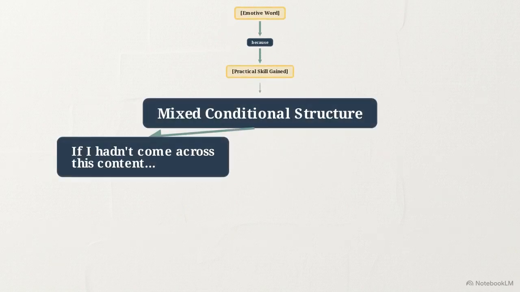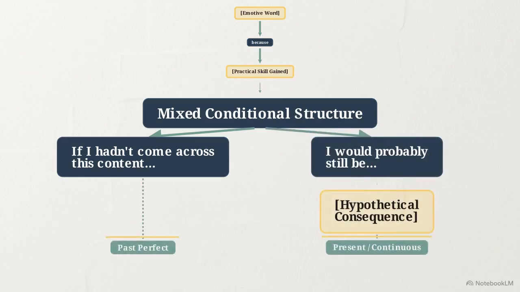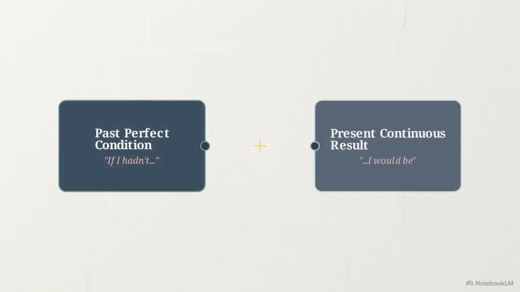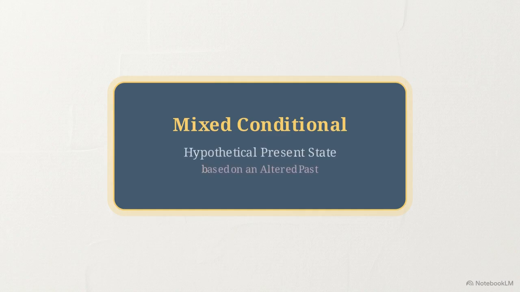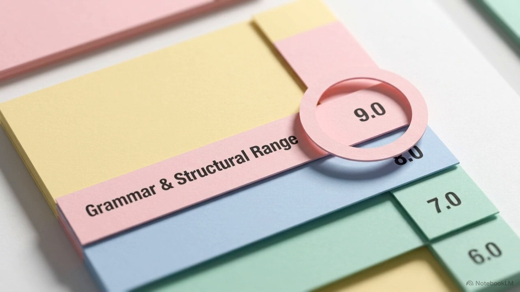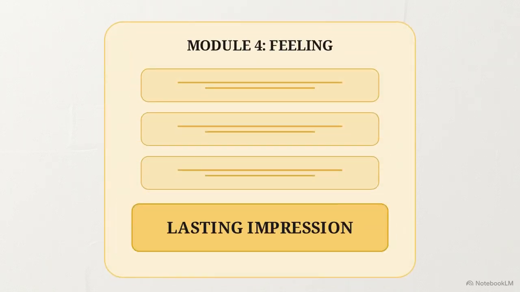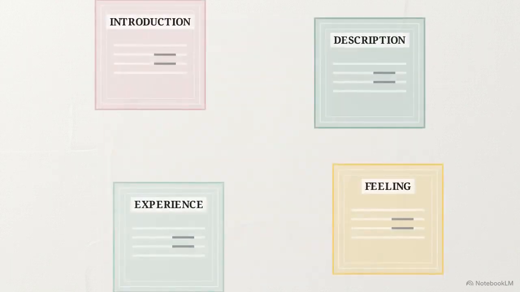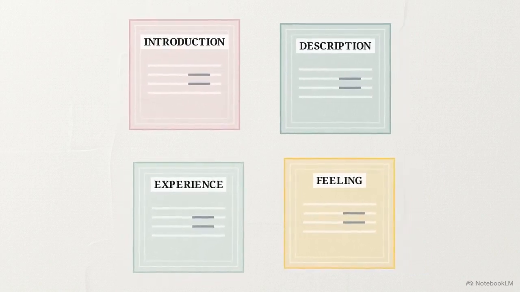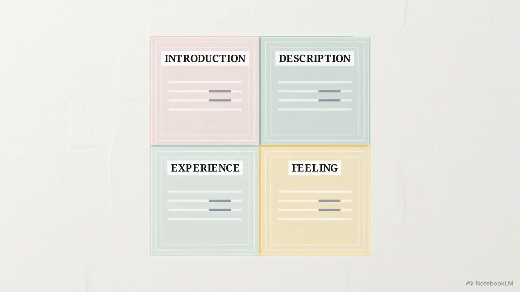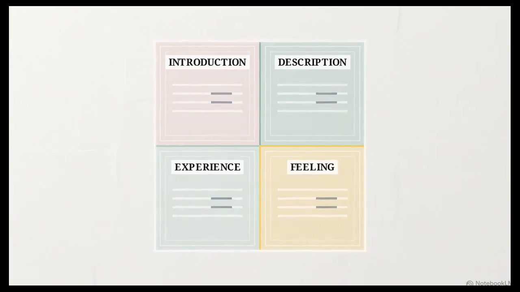"If I hadn't come across this content, I would probably still be..." requires a mixed conditional tense. Grammatically, you are combining a past perfect condition with a present continuous result, illustrating a hypothetical present state based on an altered past. Deploying a conditional structure at the end of a response significantly elevates the assessed grammatical range. The response then terminates with a final summary variable, stating that the video left a lasting impression, serving as a definitive narrative anchor. Concluding a sequence with a complex hypothetical scenario demonstrates the ability to manage sophisticated grammatical layers, fulfilling the requirements for high-level structural assessment.